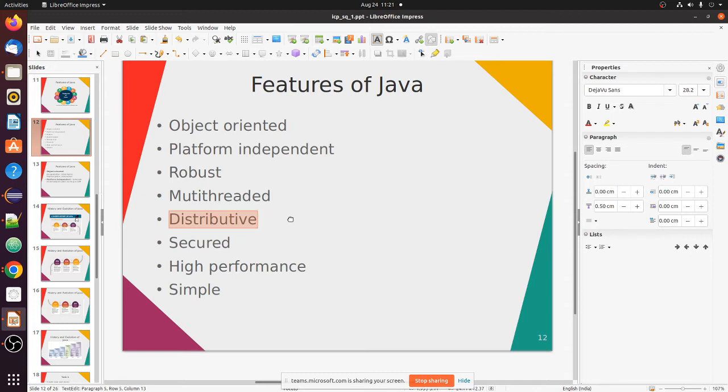Think like this: you are writing code for finding the square of a number in your machine. Now a very naughty but very intelligent guy can inject or put his own class in your program, and he manipulates your program also.